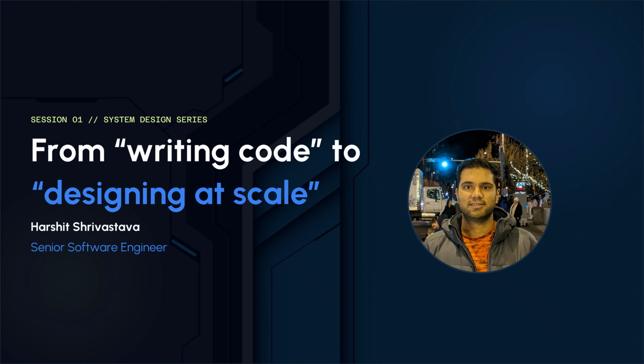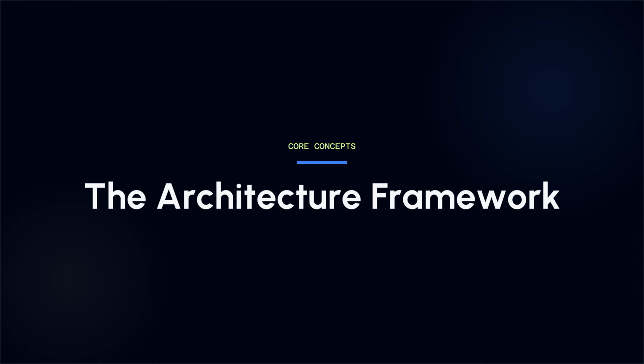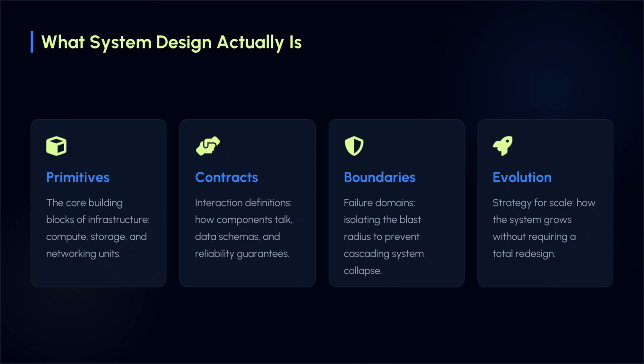Let's dive straight in. Before we start drawing arbitrary boxes and arrows, we need a standard mental model. What actually is software architecture at macro level? System design isn't just about picking a trendy database. It fundamentally boils down to four primitives. First, primitives: your foundational compute, storage, and networking units. Second, contracts: the strict interfaces and communication protocols dictating how those units interact. Third, boundaries: your failure isolation domains that prevent localized errors from cascading. And fourth, evolution: your long-term strategy for system growth so you can scale without requiring a total structural rewrite.